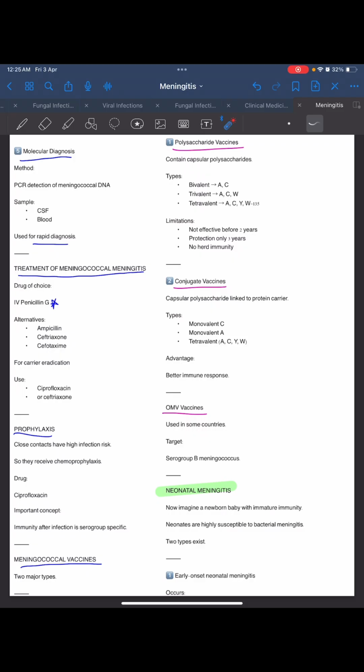And conjugate vaccine, their advantage is the better immune response they provide, and they are monovalent C, monovalent A, and tetravalent ACYW. These are capsular polysaccharide linked to a protein carrier, conjugation with protein carrier, whereas earlier it was only capsular polysaccharide. Now, OMV vaccine is used in some countries, targeted at serogroup B meningococcus.